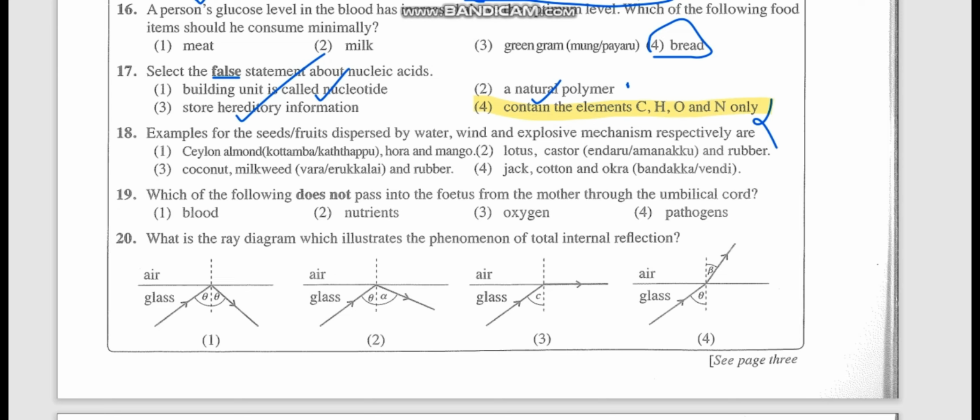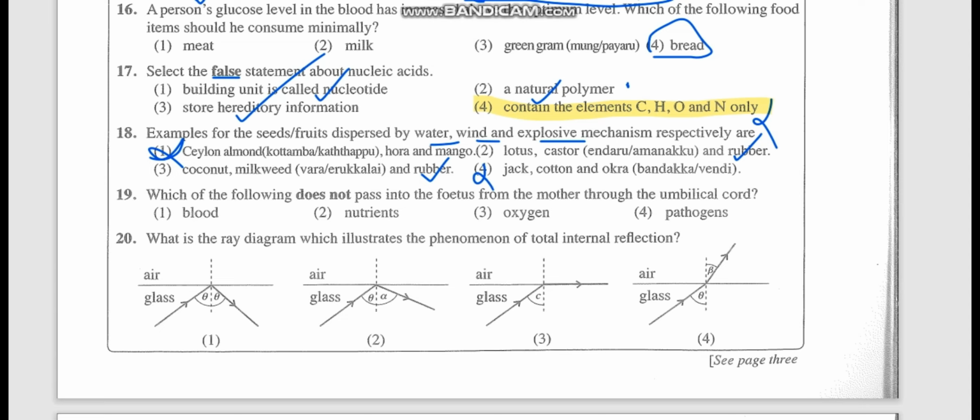18th one. Examples for the seeds of fruits dispersed by water, wind and explosive mechanism respectively are. Now they are asking the seeds dispersed by water, wind and explosive mechanism. So here of course definitely you should know the example. Rubber is by explosive mechanism. I can remember that very well, so now I am ticking that. Respectively, no. So mango and okra is not there. So 1 and 2 I am rejecting. 1 and 4 I am rejecting.